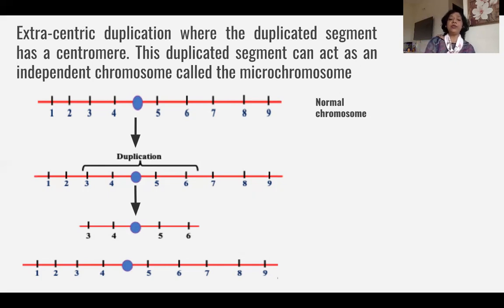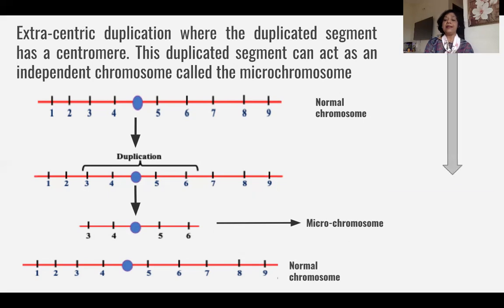So this is the portion which has been duplicated. This is the microchromosome, and this duplicated segment is capable of surviving separately, and this kind of duplication is called extracentric duplication, and here the formation of the microchromosome takes place.